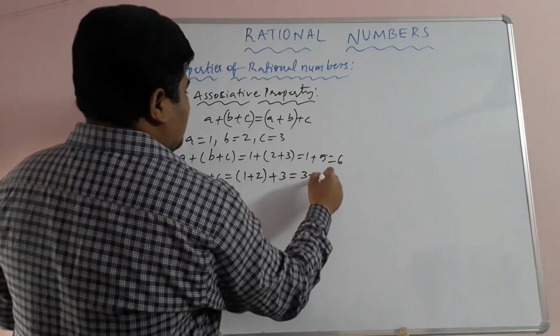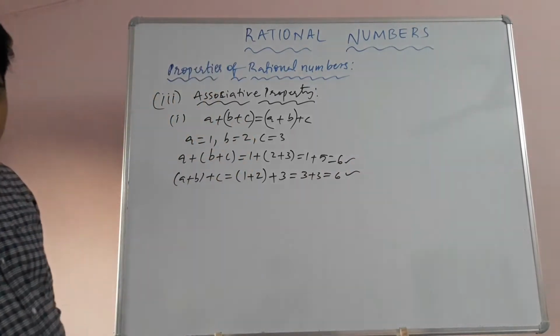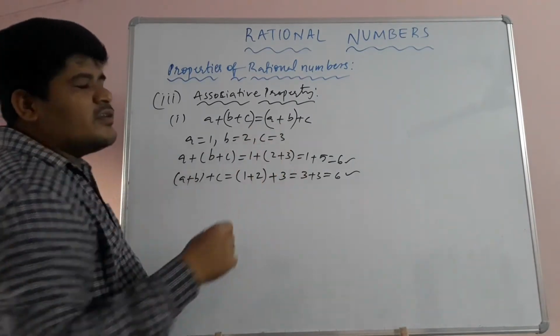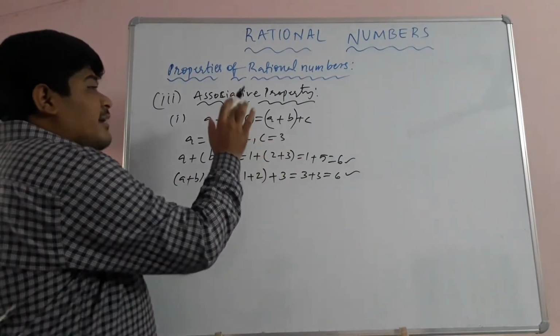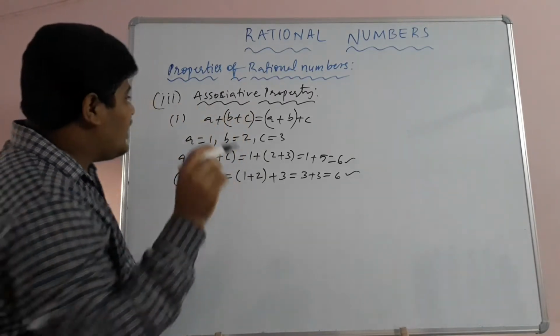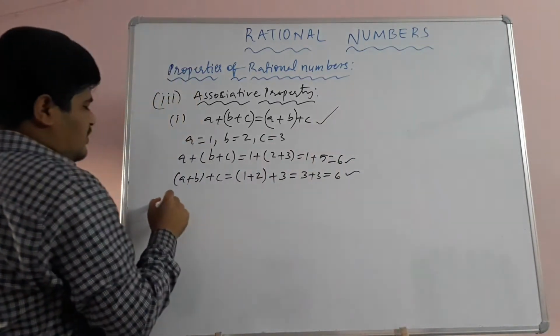So that is 3 plus 3. This is also 6. And children, both are equal, right? It is satisfying. So LHS is equal to RHS. So we can tell that rational numbers are satisfying the associative property under addition.